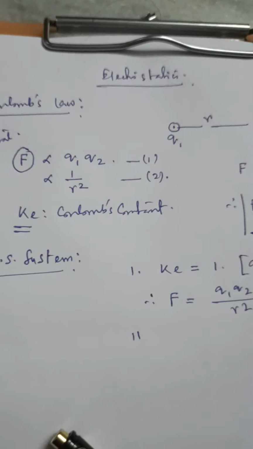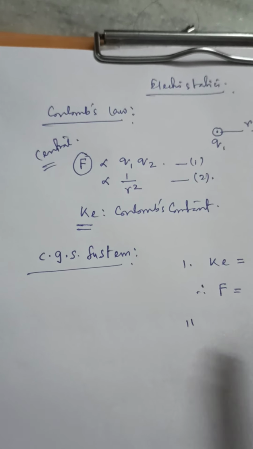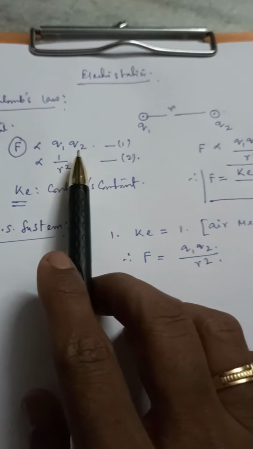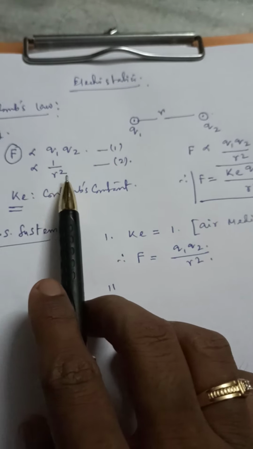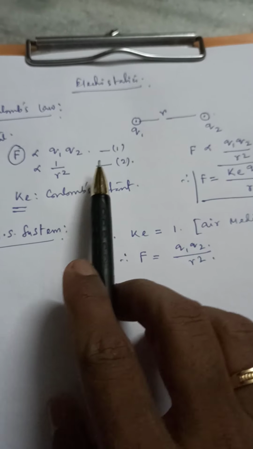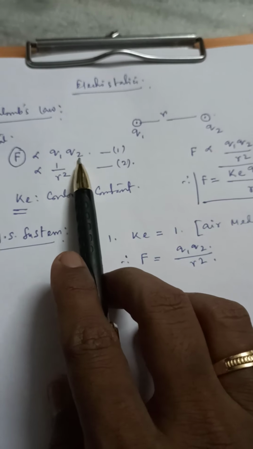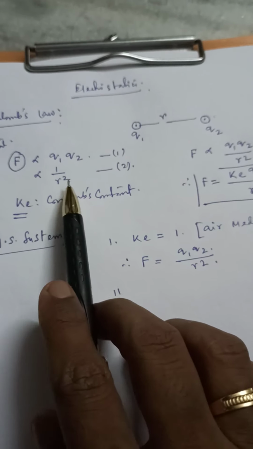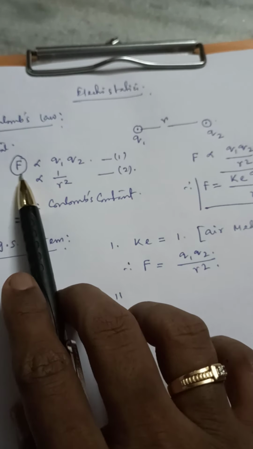Okay. Now, according to Coulomb's law, the law is saying that the force is proportional to the product of the charges and inversely proportional to the square of the distance between them. Okay, so force is proportional to the product of the charges. As charges will grow in terms of magnitude, the force will be increasing. If the distance will be reducing, the force will be increasing.